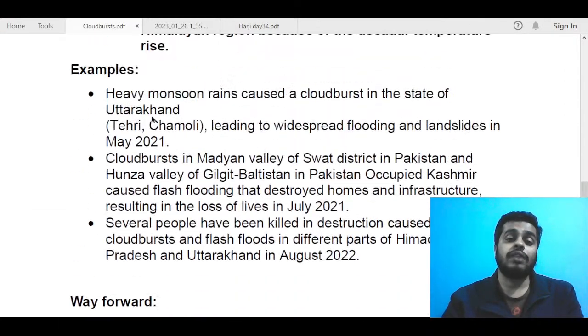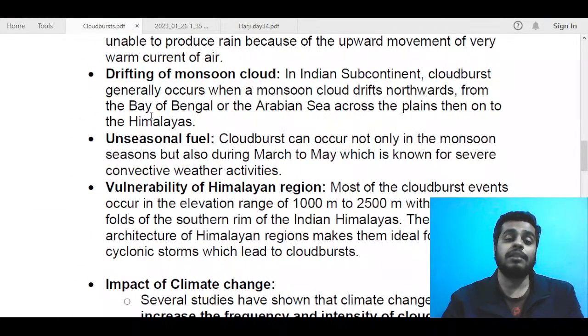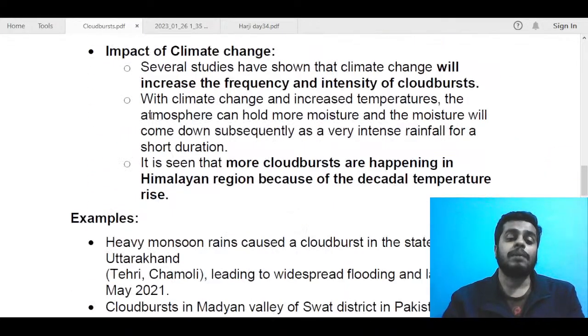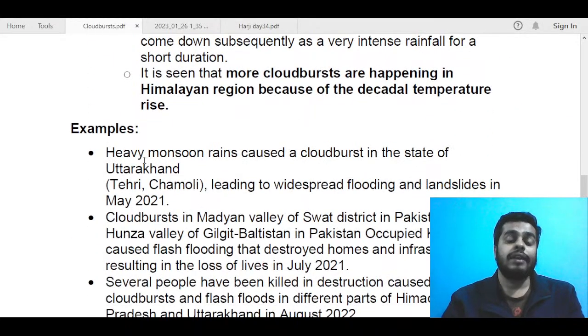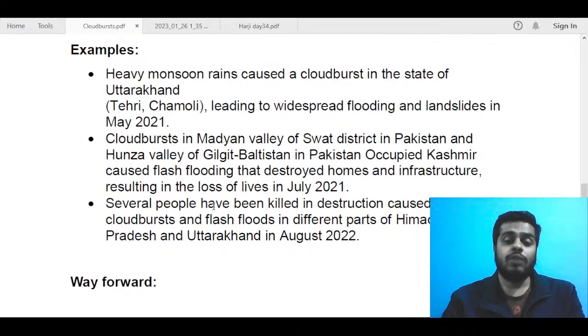Just ensure that you are mentioning the mechanism and occurrence, drawing a basic diagram, and talking about some examples of cloudbursts that took place in recent times. If you are mentioning these three parts quite decently or presenting them well, I think you will get good marks in this answer. So now we move to looking at some of the copies that you have submitted.